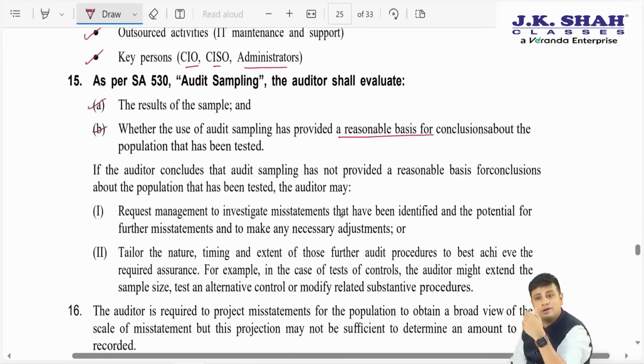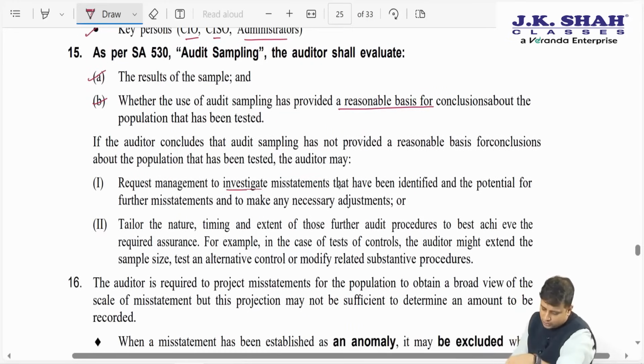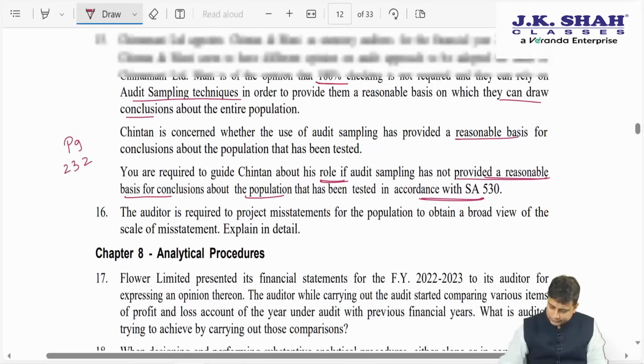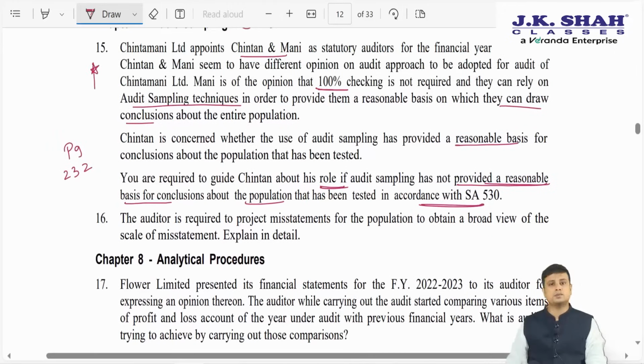If they do not provide a reasonable basis for conclusion, we will have to request management to investigate the misstatements that have been identified, and we may have to tailor the nature, timing and extent of audit procedure. So you can mark this particular point important. Though we have covered it on page number 232, we have discussed a lot of examples for test of controls and test of details.